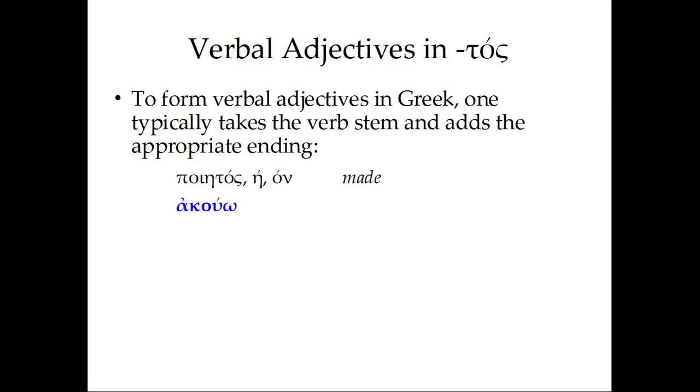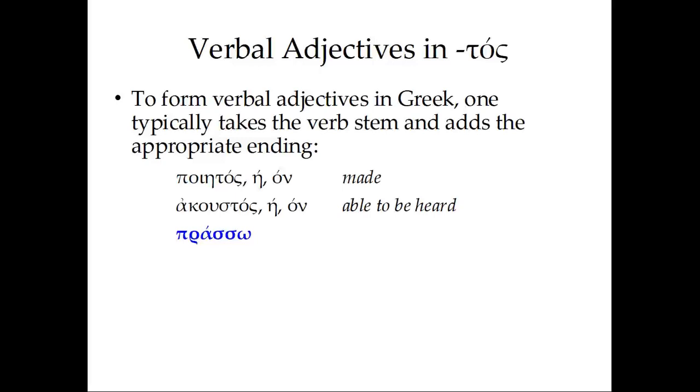Another verb, akouo: drop the omega to get the stem. We're also going to add this little sigma in between. This is once again kind of irregular. We can't really predict it. And then we're going to add our ending, -tos, -te, -ton, and the different genders to get able to be heard, like our admirable from before. So we had our verb akouo, I hear, I listen, and we make it into a verbal adjective by adding -tos, and we get able to be heard.